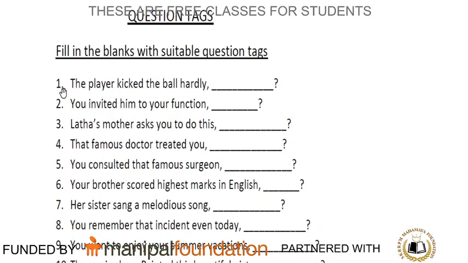Number 7, her sister sang a melodious song. And number 8, you remember that incident even today. Number 9, you want to enjoy your summer vacations. Number 10, those wise boys painted this beautiful picture.